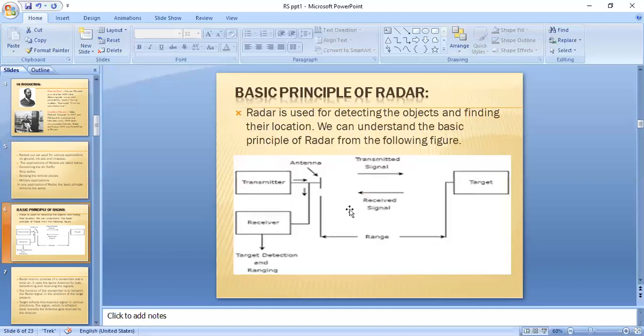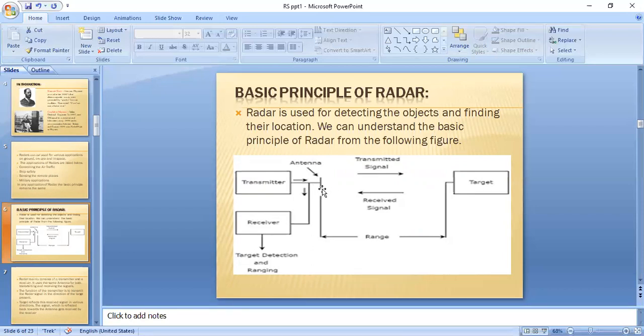Next, coming to the basic principle of a radar. Radar is mainly used to detect objects and find their location. We can understand the principle of a radar by using the figure here. The basic building block of a radar consists of three elements: transmitter, receiver, and antenna. The antenna may be a reflection antenna, which means a single antenna can be used for both transmission and reception. We can also use two antennas, one for transmitting and one for receiving. Here we are using only a single antenna for both purposes.